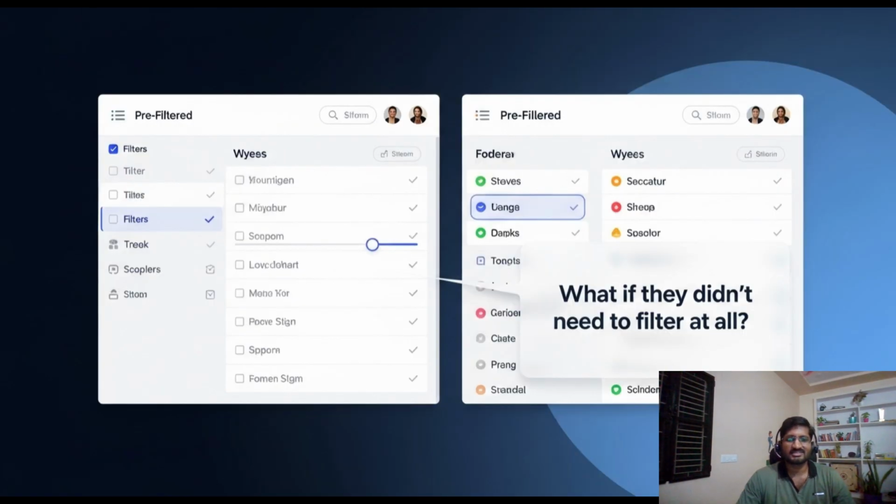Now, let's see the next one. Instead of asking, how do we help agents find urgent tickets? Flip it. How do we make sure they don't need to find anything at all? That might lead to showing only urgent items by default or marking everything else as low attention. This forces creative thinking and avoids future blocks.